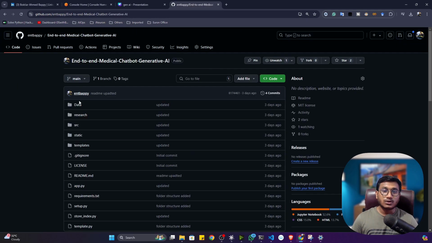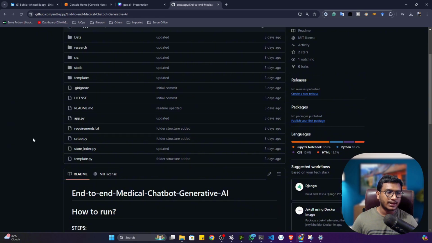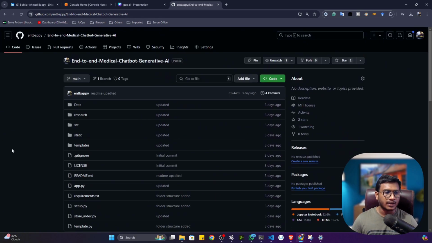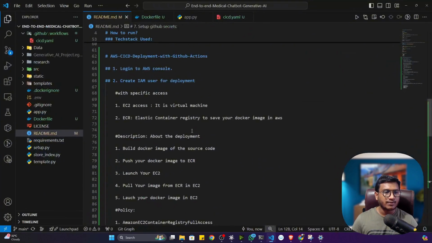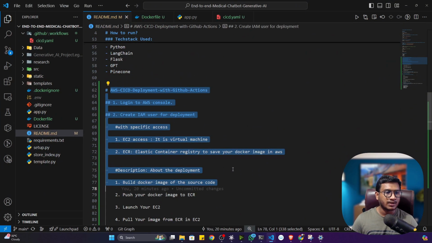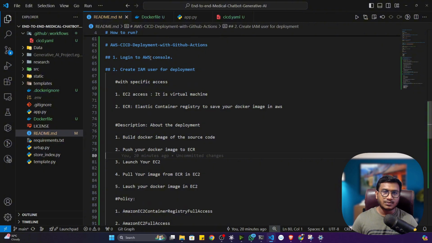medical chatbot. So I'm going to commit this code here, so you will get all the source code from this repository itself. And I will also add the deployment steps in the README file. That is what I have written. You can see the entire deployment steps I have written here. Now this is the CI/CD deployment we'll be following.